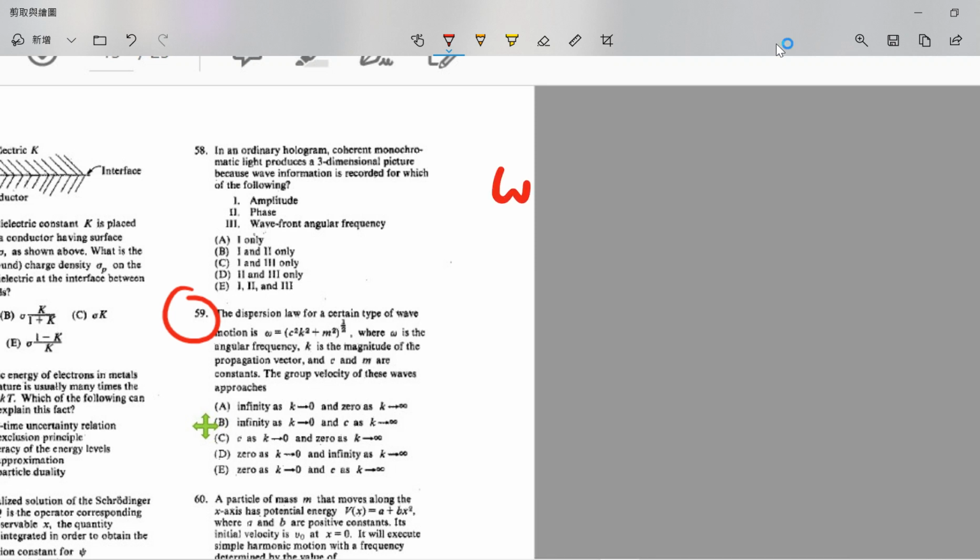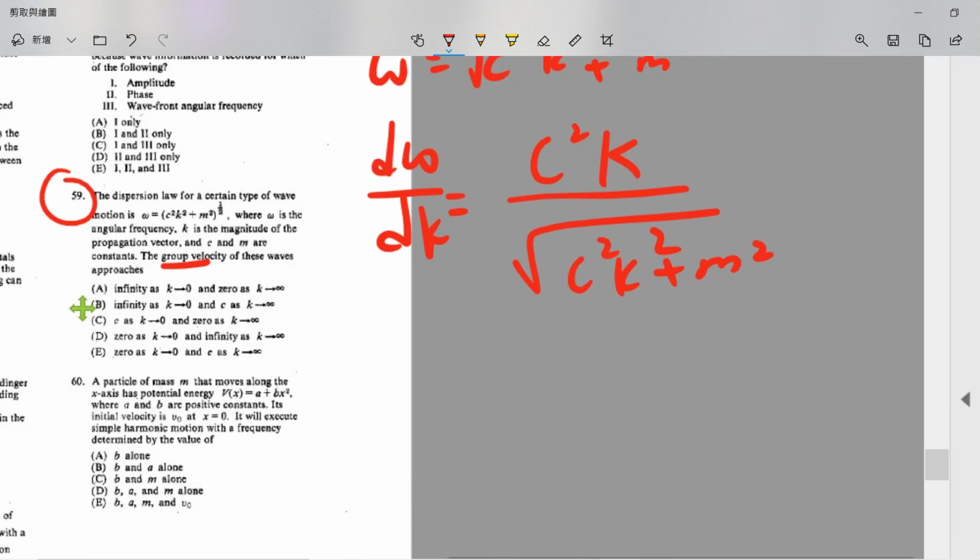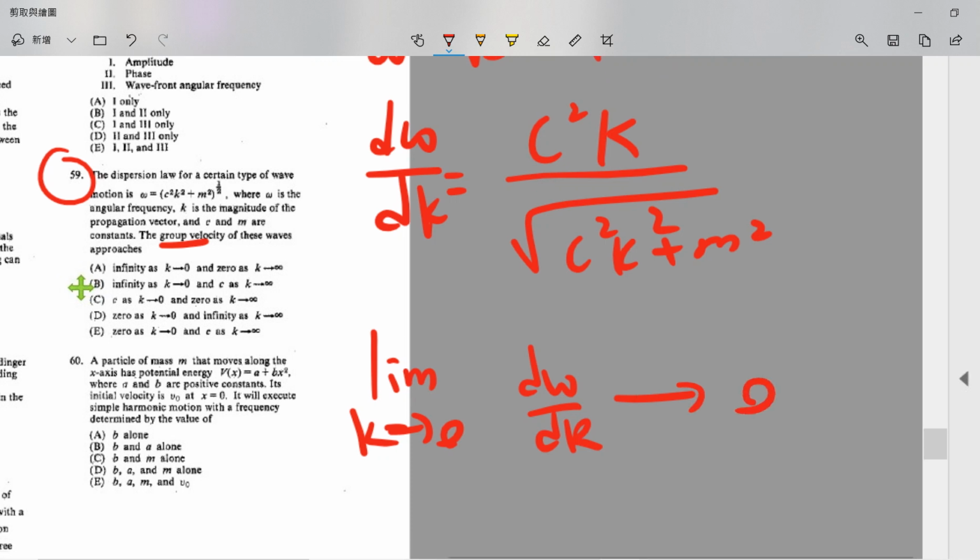Okay, 59 asks about this, but it asks about the group velocity. So we need to do the differentiation with respect to k. When you take the limit as k goes to 0, what does the group velocity go to? It goes to 0, because k approaches 0.